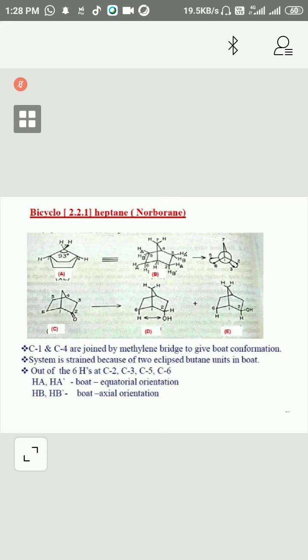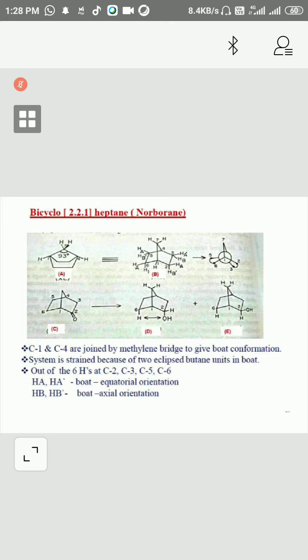Now bicyclic heptane system, norbornane, we can see different examples here, how they can convert. This will convert into this. Now this is like this. Now we can see how Newman projection can be used to show the bond. This is another molecule.